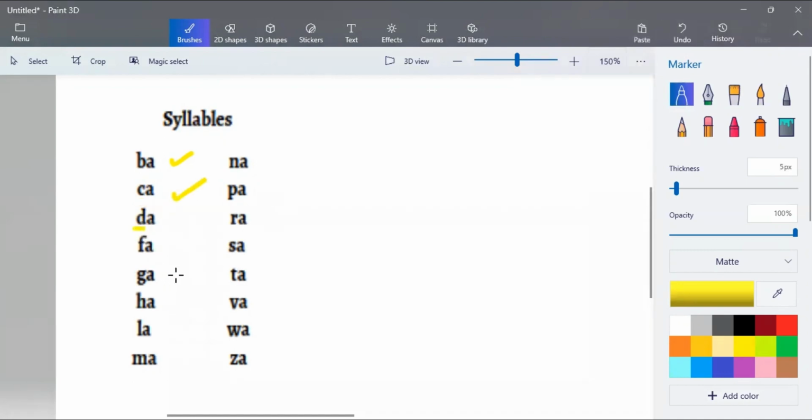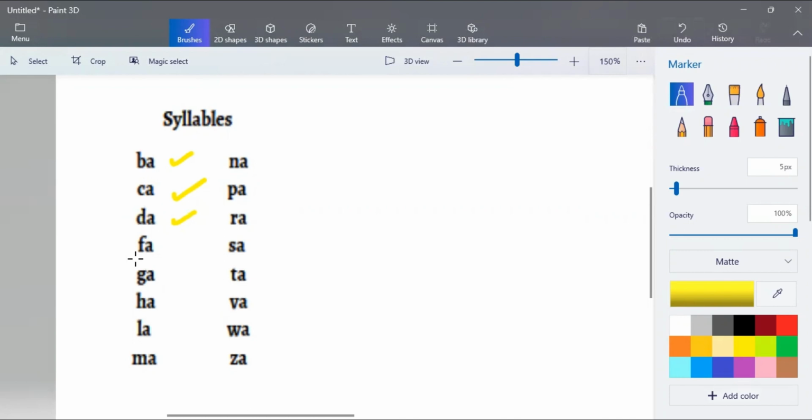Letter D. Okay, this is letter D. What is the difference between B and D? B has a big tummy. Don't forget that one. This is letter B. And letter D has a big butt. Don't forget that one, okay? Now, this is letter D and letter A. What is the sound of letter D? D. Good. D, A. Da. Good job. It's da.